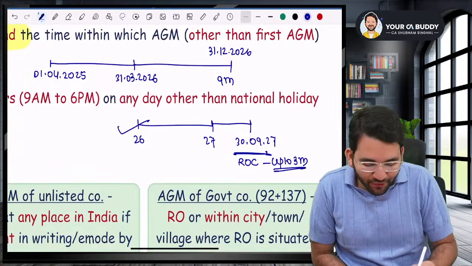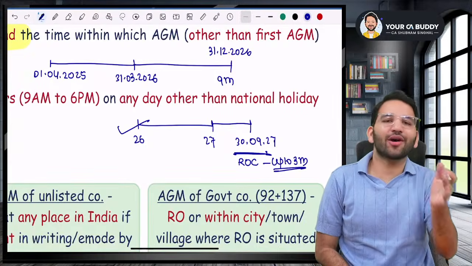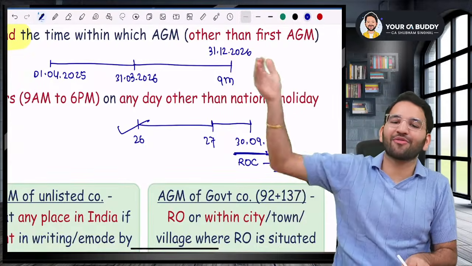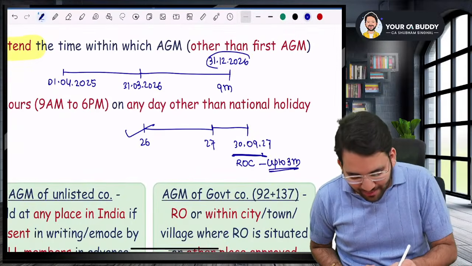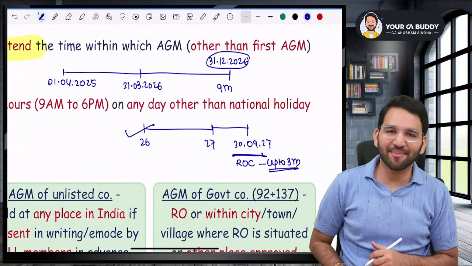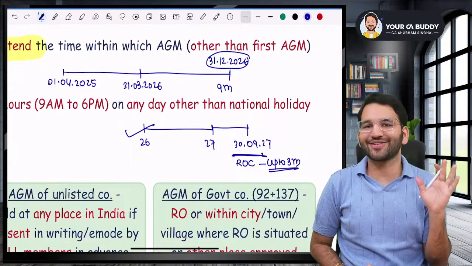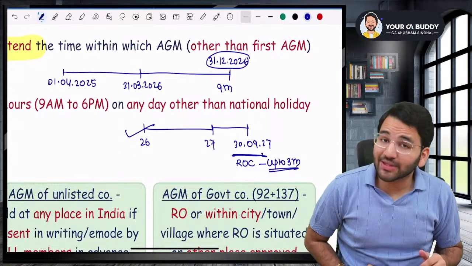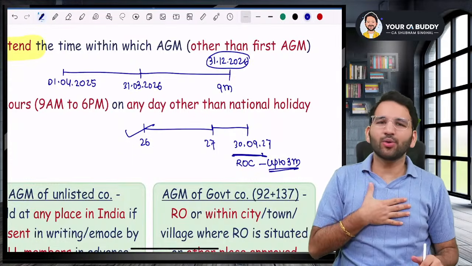But that is only for whom, sir? That is only for your subsequent AGM. It is not for your first AGM. For first AGM, you will have to conduct it by 31st December 2026. There is no extension.